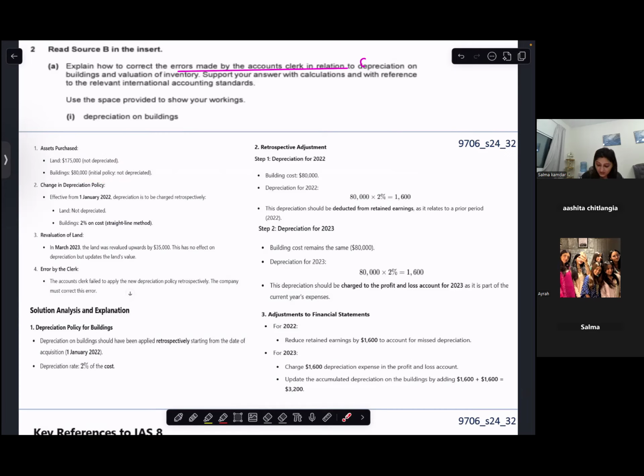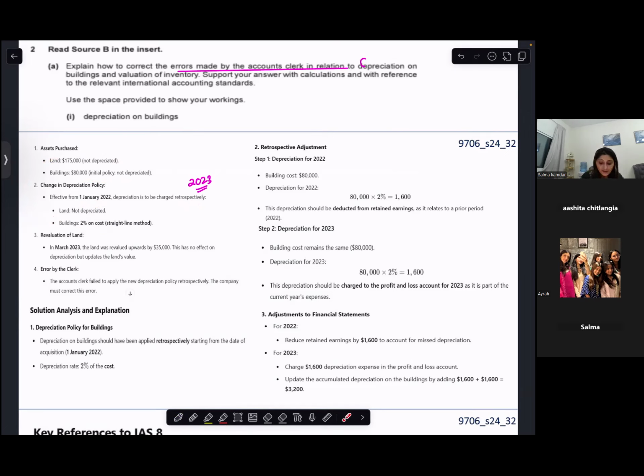We are changing the accounting policy in 2023. However, the effect of this change will happen from 1st Jan 2022, that is retrospectively. What policy are you going to charge retrospectively? Land will still not be depreciated, but building will be depreciated at 2% on cost. These are just the facts that I want to explain to you.